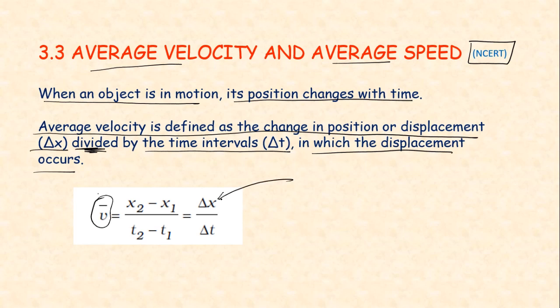Here delta x is nothing but the displacement, and delta t is the time. Over here it is not given in vector form, because we are just studying motion in a straight line. When there is motion in a straight line, there is a probability that the displacement and path length may be equal, so it is not mentioned here. This was all about average velocity and average speed given in our NCERT, and I promise I will give you these things in detail in the next lecture.